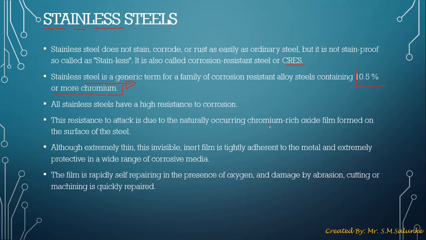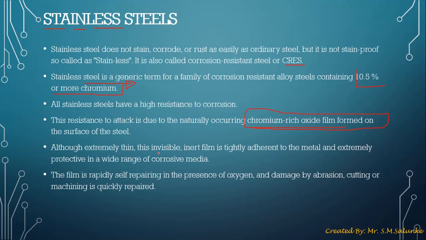So with the inclusion of chromium into the steel, we manufacture stainless steel, and while doing that a chromium rich oxide film is formed on the surface of the steel. Just compare this chromium rich oxide film with the screen guard that you use on the display of your mobile phone. This film helps to avoid any corrosion or rust on your steel, the same way the screen guard avoids any scratches or abrasions on your mobile screen.